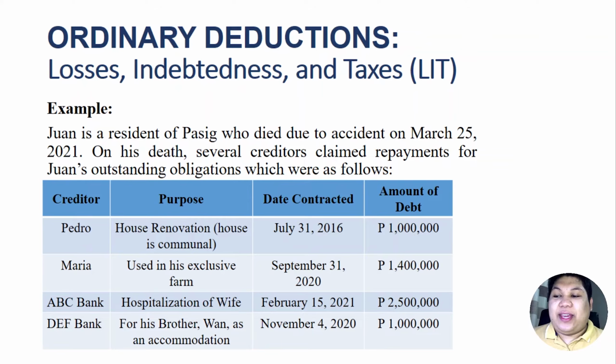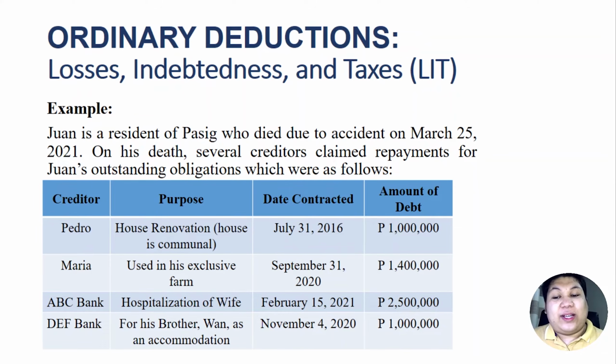We also have here another creditor, and that is Maria. And the purpose of borrowing why Juan borrowed from Maria is to use for his exclusive farm. And the date contracted was just last year, September 31, 2020. We also have here a loan from ABC Bank, and this was used for the hospitalization of the wife.